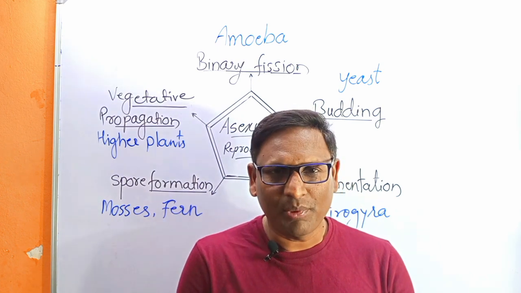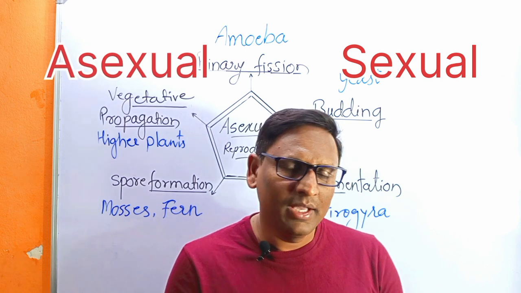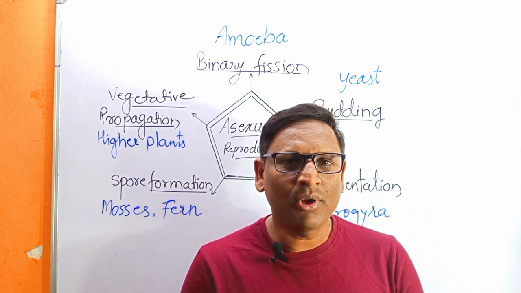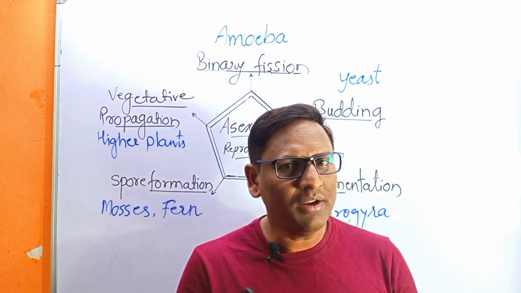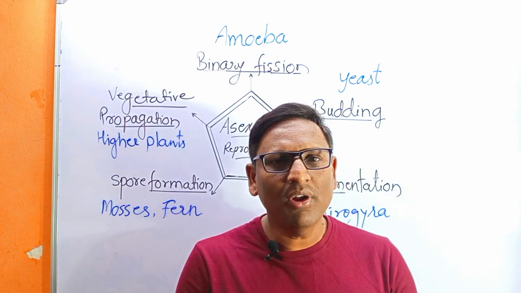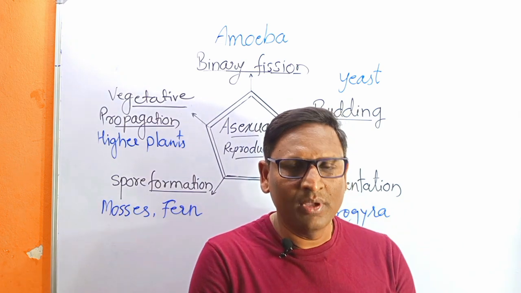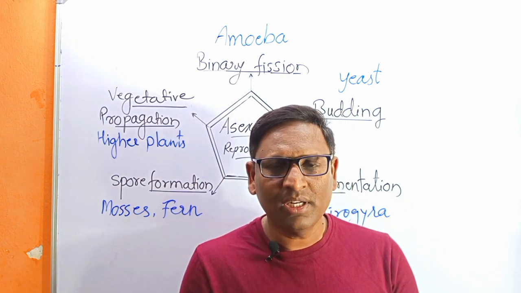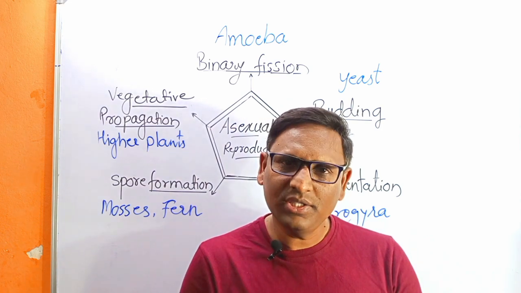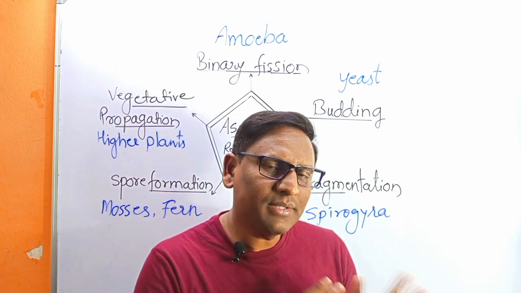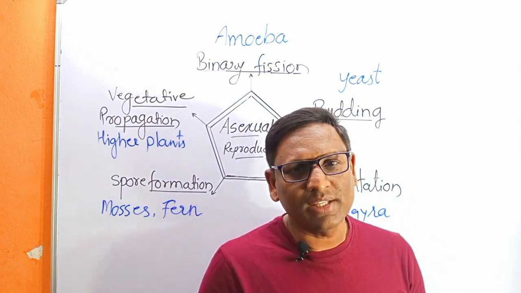There are two methods of reproduction: sexual reproduction and asexual reproduction. In general, sexual reproduction involves formation of two types of gametes, male gametes and female gametes, and the fusion of these gametes to produce a zygote. In asexual reproduction, there is no formation and fusion of gametes, so it is called an asexual mode of reproduction. In this video, we are going to talk about asexual reproduction in various organisms.